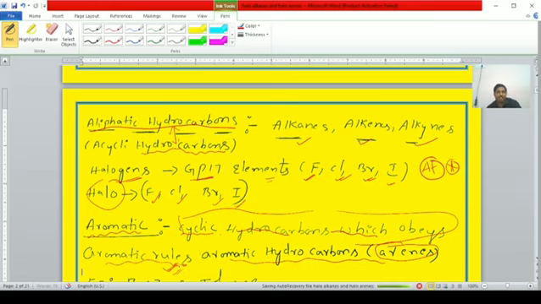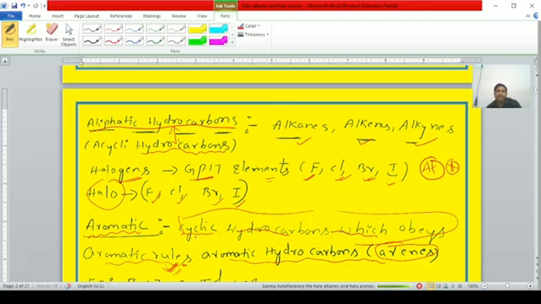Aromatic rules means the 4n plus 2 pi electron rule is followed and a cyclic structure is there. With a cyclic structure and following the 4n plus 2 pi electron rule, they are known as aromatic hydrocarbons.